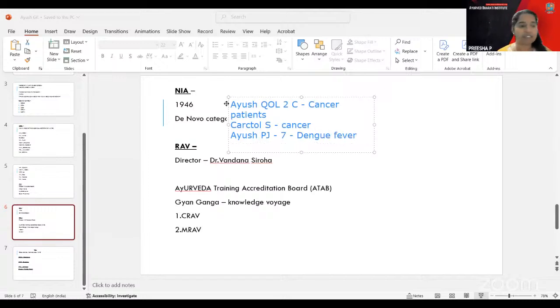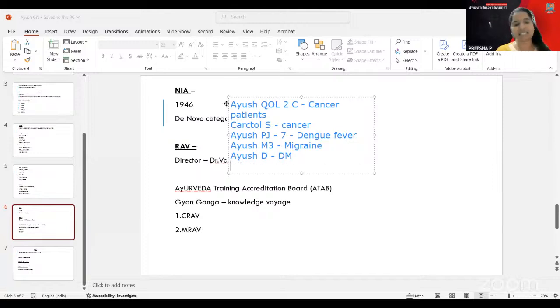Then you have Ayush M3, that is for migraine. Ayush D is for type 2 diabetes mellitus.